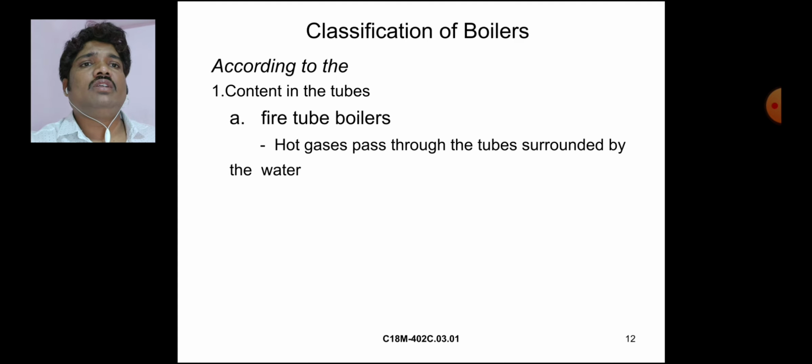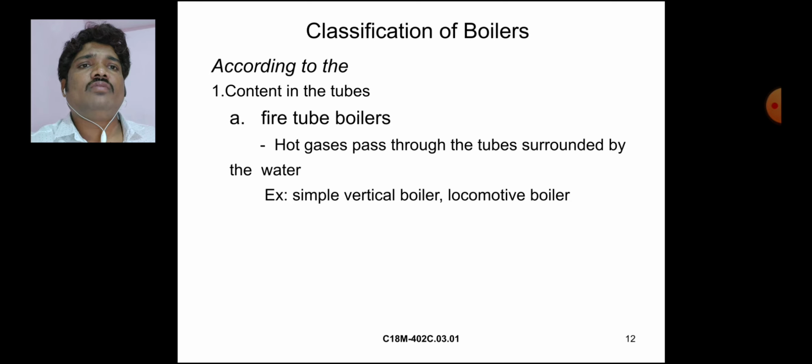In a fire tube boiler, hot gases pass through the tubes surrounded by the water. Examples of fire tube boilers are the simple vertical boiler and locomotive boilers.